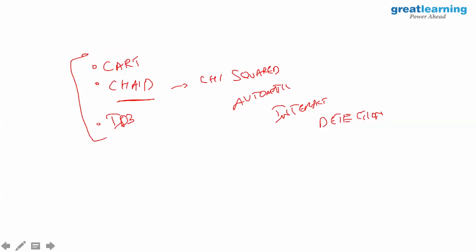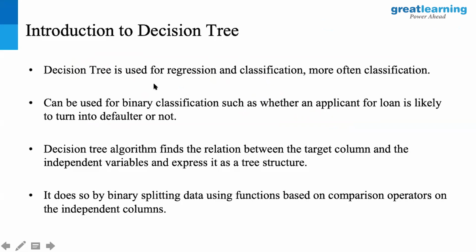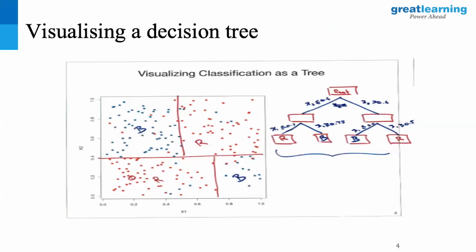Because it assumes all variables to be categorical. If it's not, you'll have to convert them. Only then will it be able to process. CART is a little easier. Classification is a little easier. It accepts both numeric as well as categorical, right? Now, this is just a general perspective or idea into classifying or doing this regression.